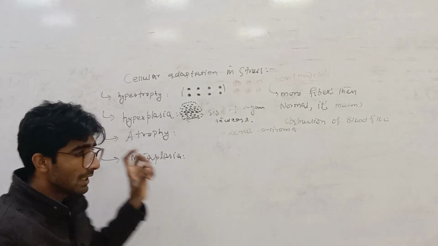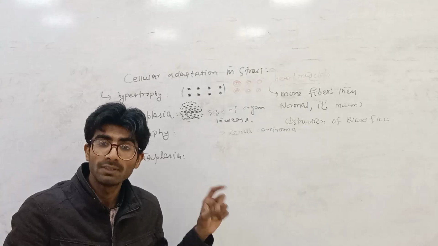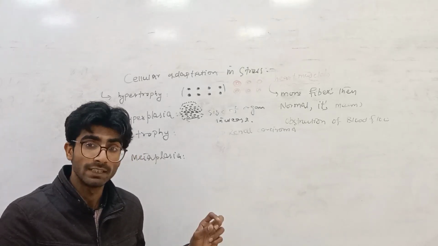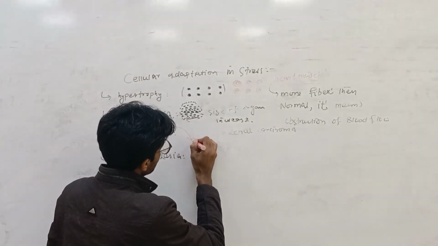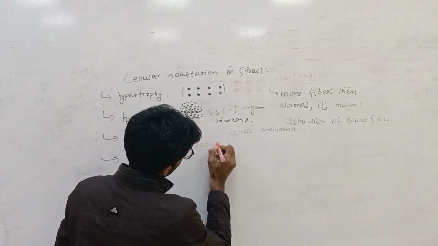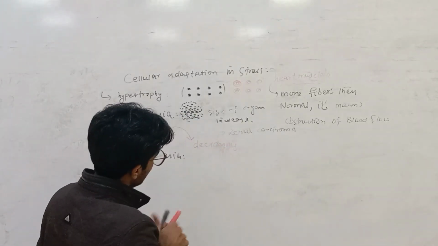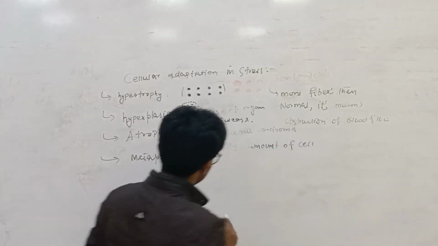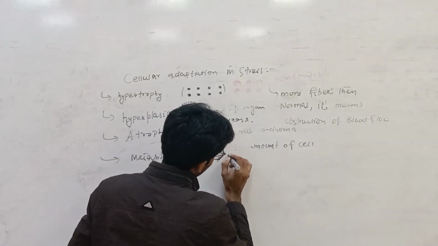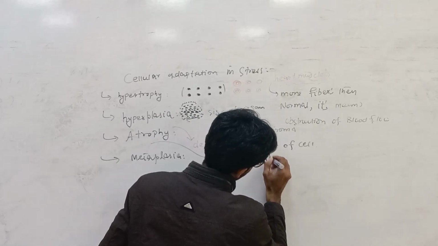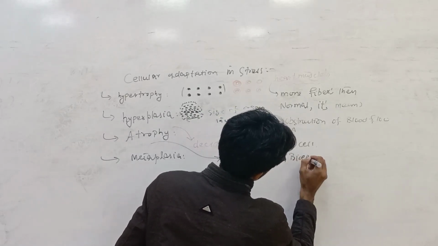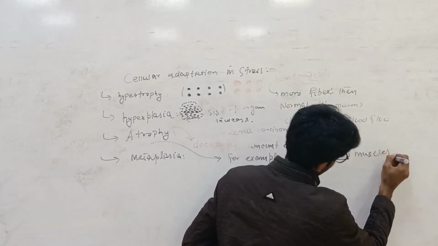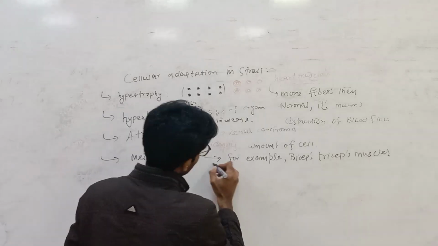Atrophy is the condition in which the amount of cells decreases, in which the size of the organ and the muscle decreases. This is known as atrophy, the decreasing amount of cells. For example, biceps and triceps muscle. It is mostly in older age.